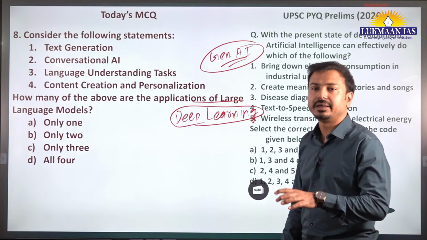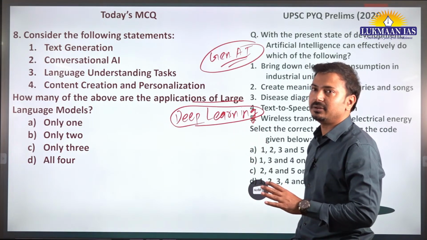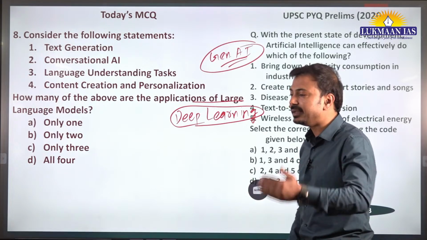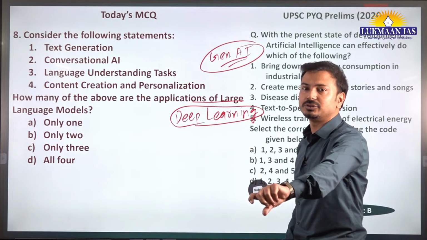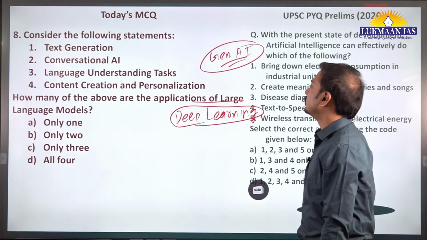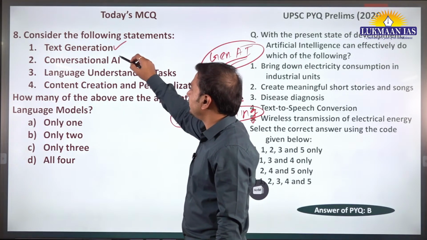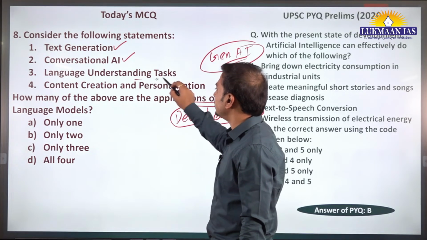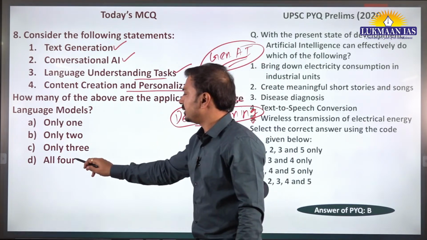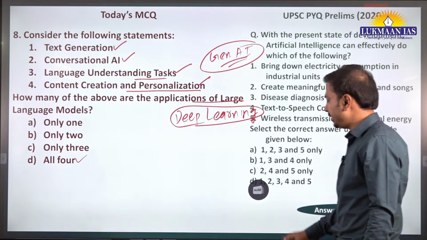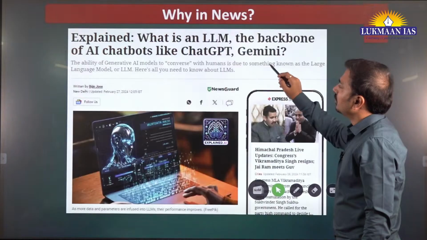This is how they work. So large language models work on the principle of deep learning, learning by themselves. If there is a mistake, next time they try to correct it. All these are the applications: text generation, conversational AI, language understanding tasks, content creation and personalization. So D is the correct answer. Very good, Jyoti. D is the correct answer here, large language models. Moving on.